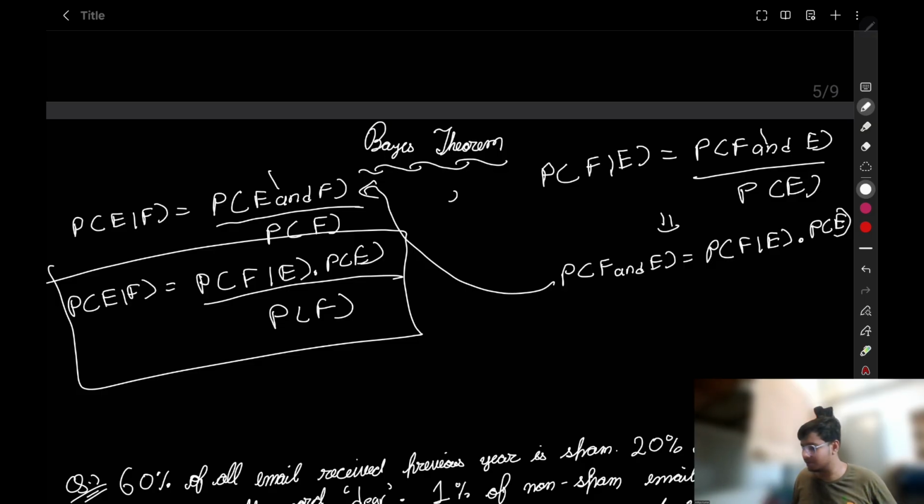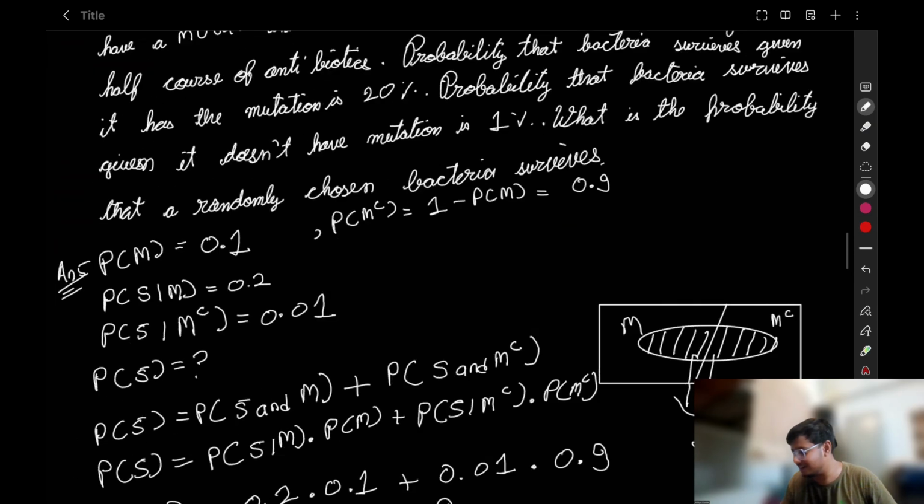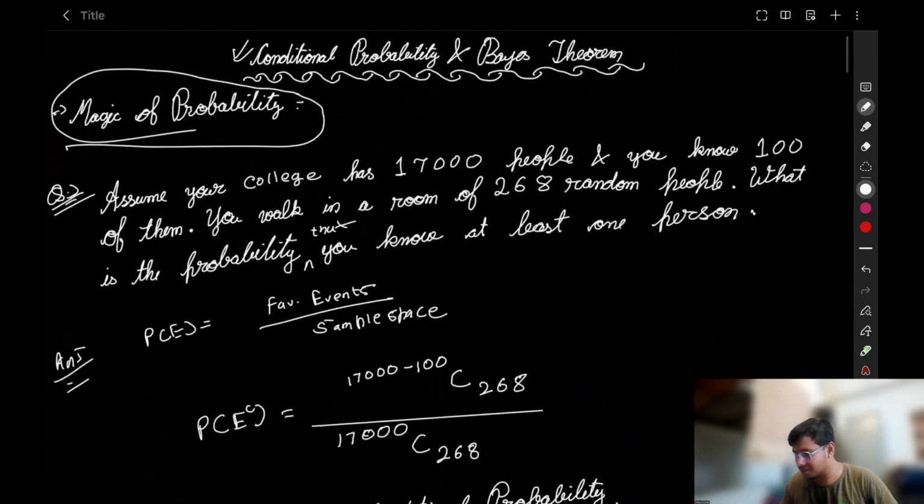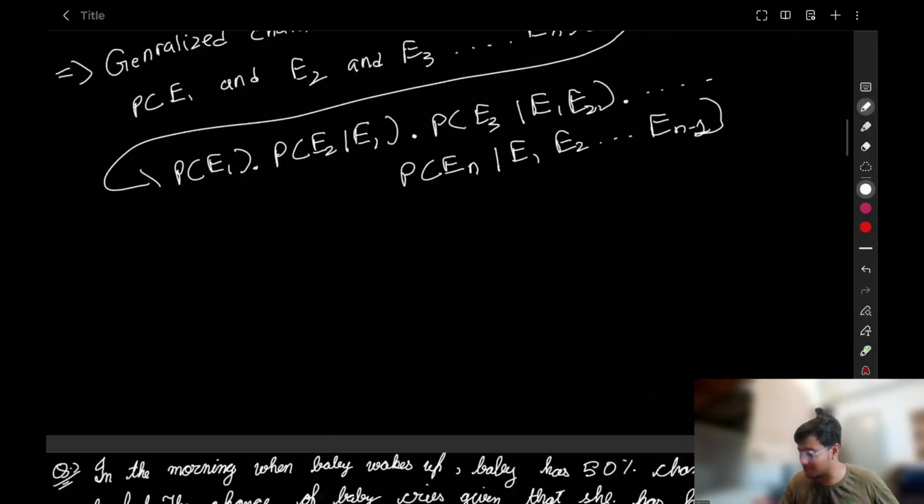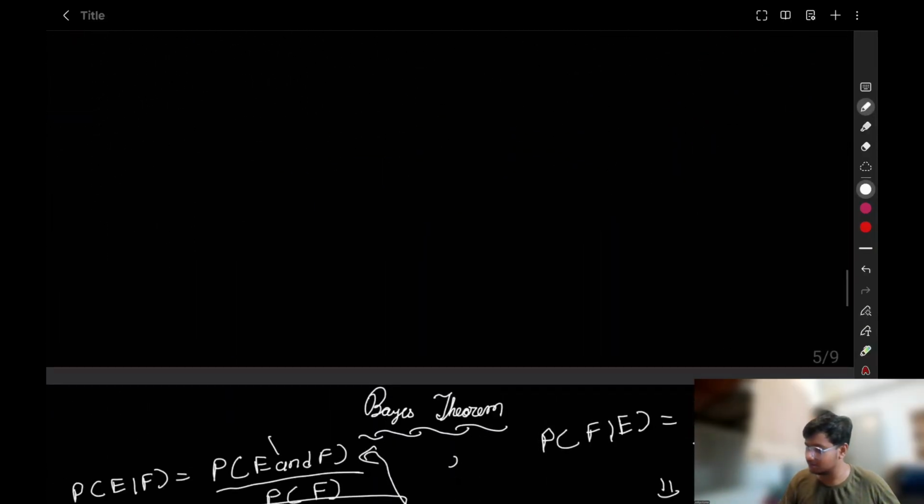I think it is pretty easy to understand because the heavy lifting we have done in the starting part of the lecture. I like the magic problem. What was that? Let me just say, magic of probability, not magic problem, magic of probability.